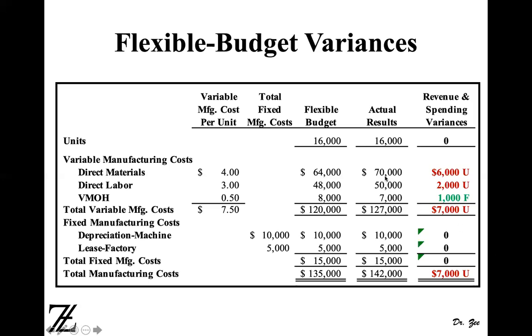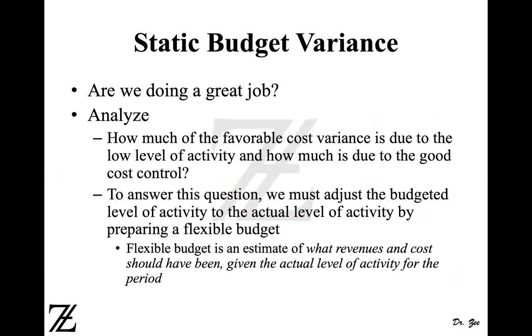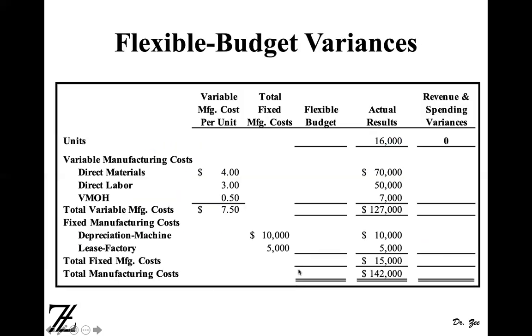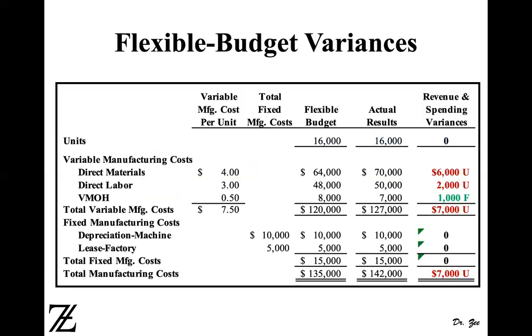The flexible budget is what should have been, right? Remember what the flexible budget says. Flexible budget is what revenues and costs should have been given the actual level of activity for the period. So in this case, your flexible budget says your material cost should have been 64,000, but you actually incurred 70,000. So at 16,000 units, because you have a lower level of activity, your cost should have been 64,000. So you incurred a lot more than you should have. So that's 6,000 unfavorable. Same with the direct labor. Your cost should have been $48,000, but you incurred $50,000.